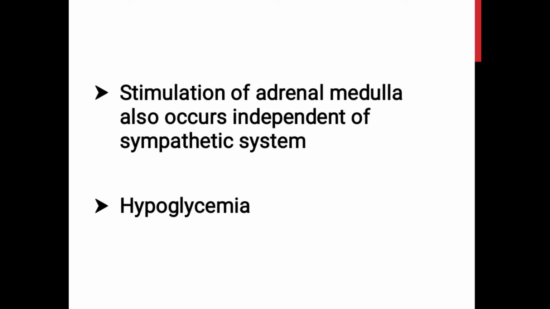One important fact to be noted is that the stimulation of the adrenal medulla can also occur independent of the sympathetic discharge. For example, hypoglycemia can stimulate the adrenal medulla, producing the secretion of the catecholamines without activating the sympathetic system.